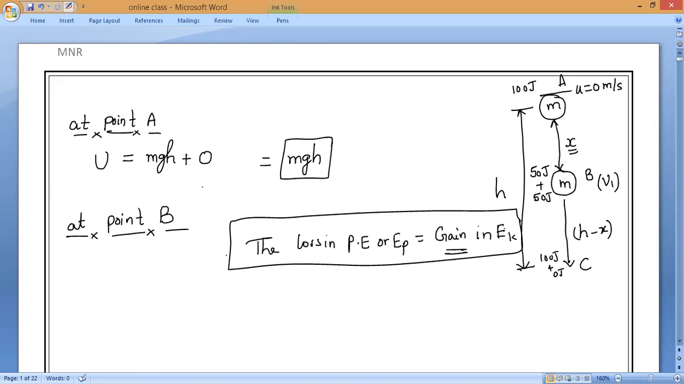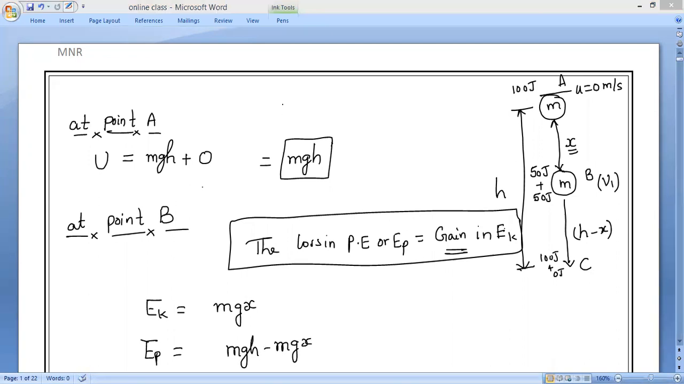So, finally, what will we get for potential energy, guys? Potential energy. All of you. So we will get kinetic energy EK equals mgx, and potential energy EP equals mgh minus mgx. So if you do the addition, if you add both,